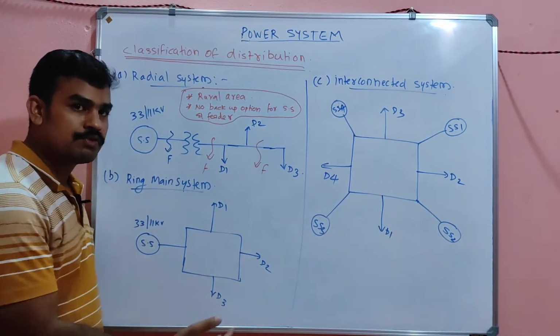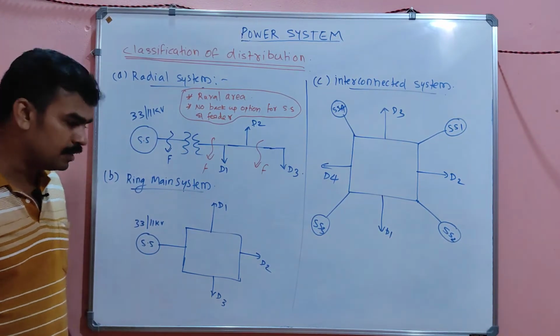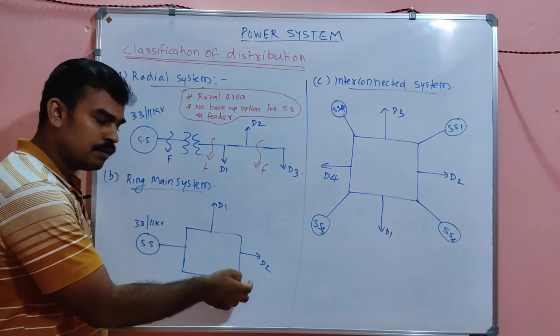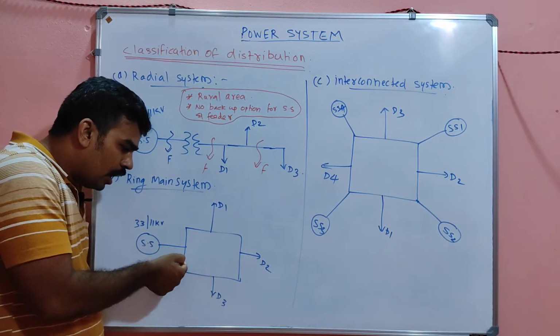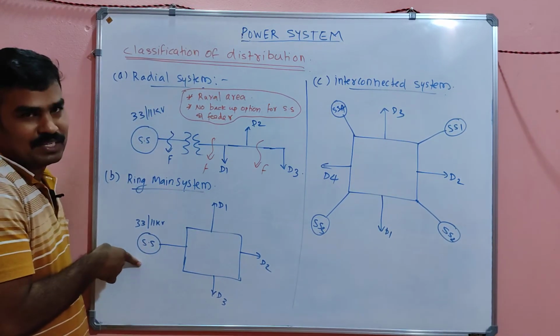So many distributions are there, but all those distributions are connected in a ring manner. But they depend upon the substation.